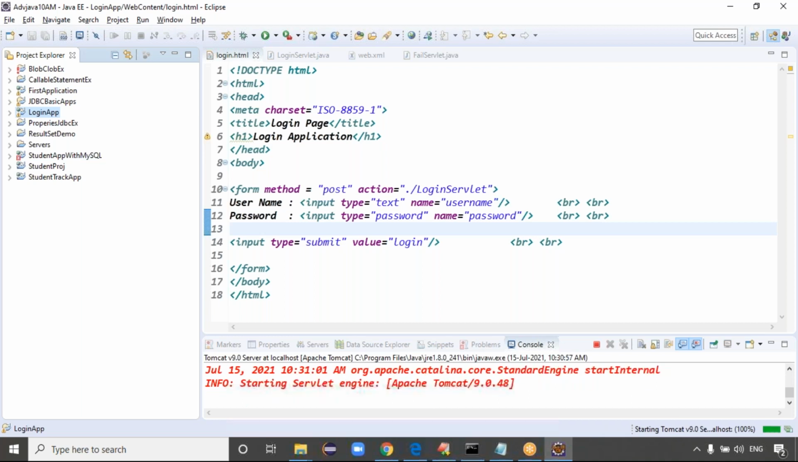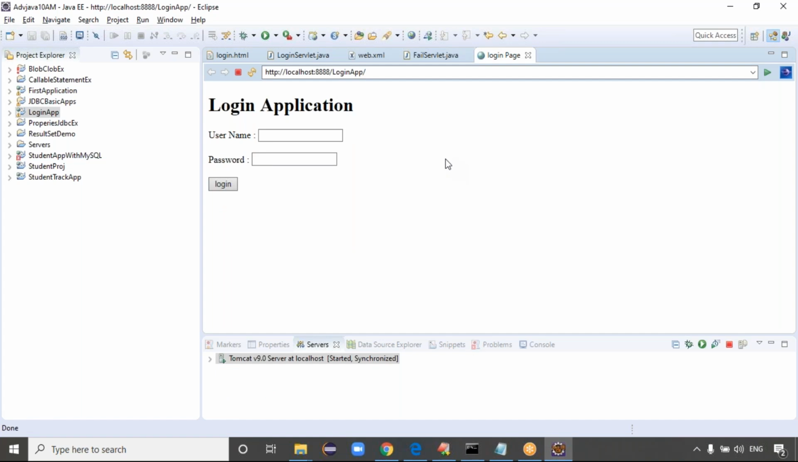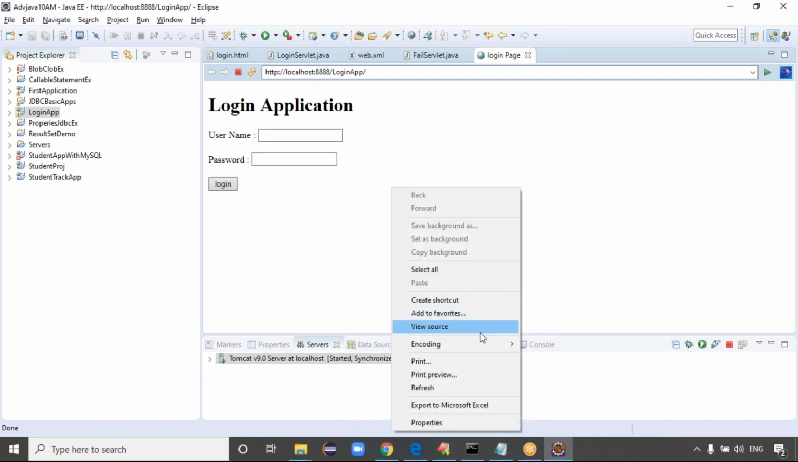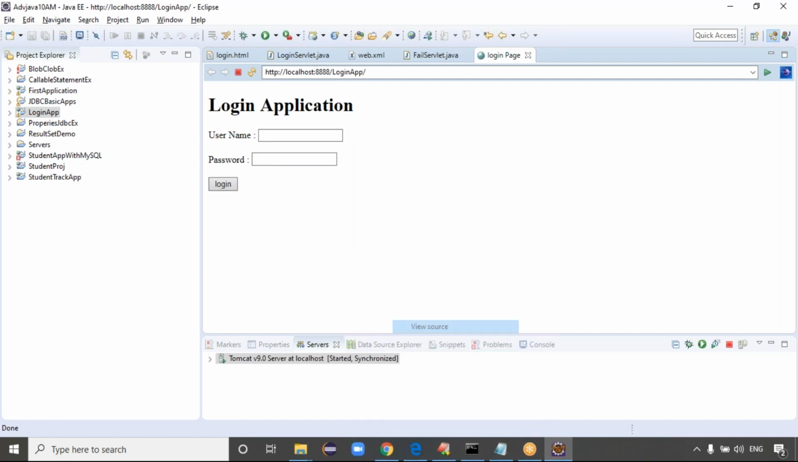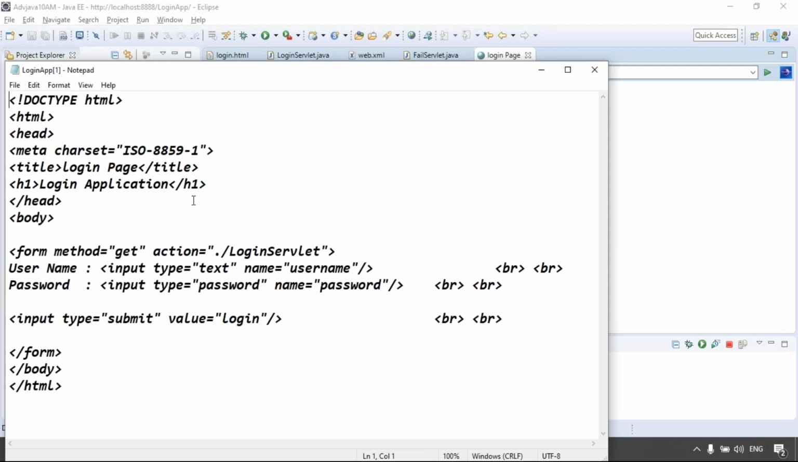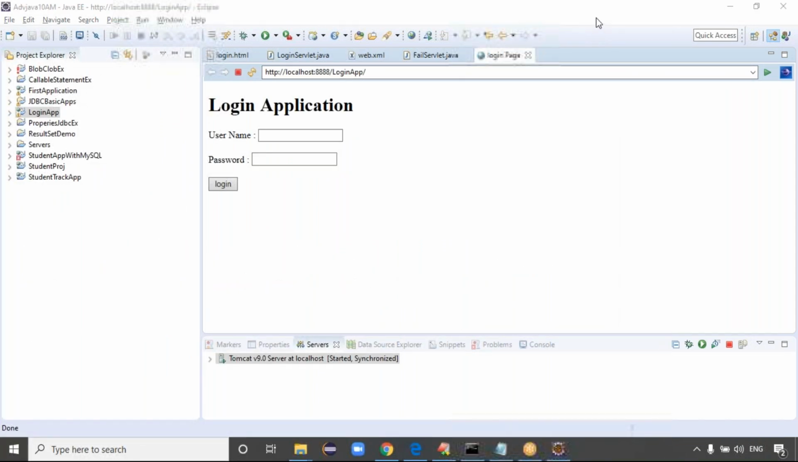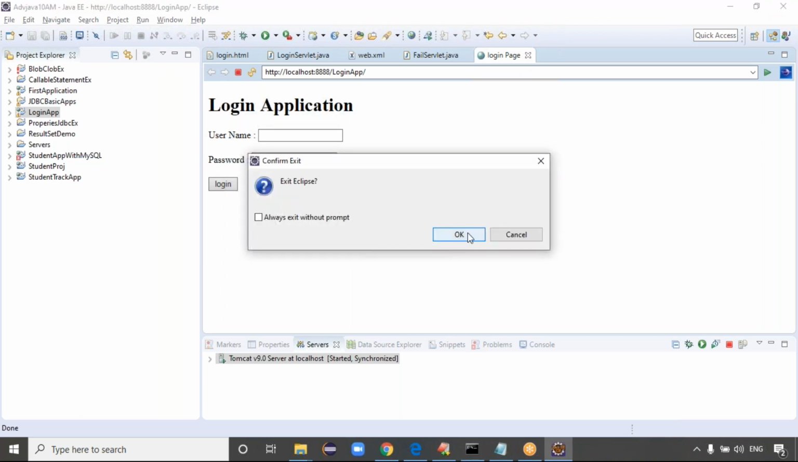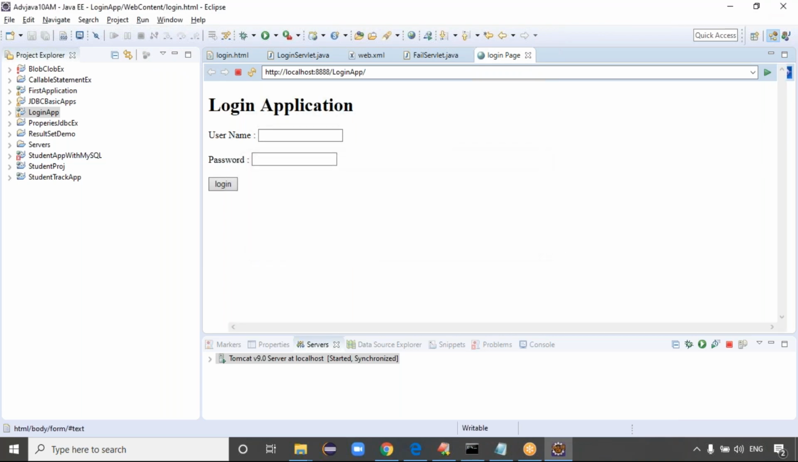Once the welcome file is open, just see the source code of this file before sending the request itself. If you see the source here, view source. It's still a get request only. What I will do, I'll close this Eclipse IDE.